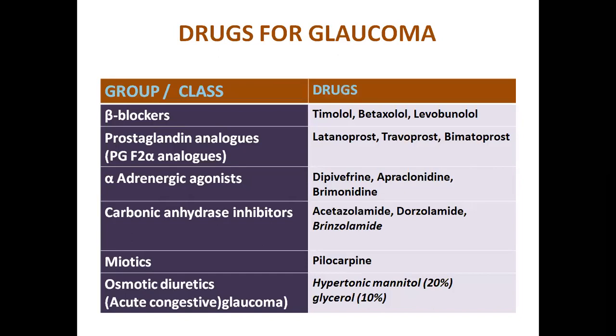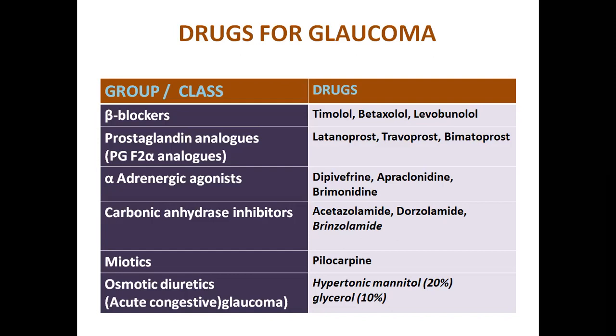Then we'll learn about the classification of the drugs used in the treatment of glaucoma. The classes of drugs used in the treatment of glaucoma are beta blockers, prostaglandin analogs, especially the prostaglandin F2 alpha analogs, alpha adrenergic agonists, carbonic anhydrase inhibitors, and miotics, as well as osmotic diuretics. Osmotic diuretics are basically used in the treatment of acute congestive glaucoma. In the beta blocker group, the drugs used are timolol, betaxolol, and levobunolol.